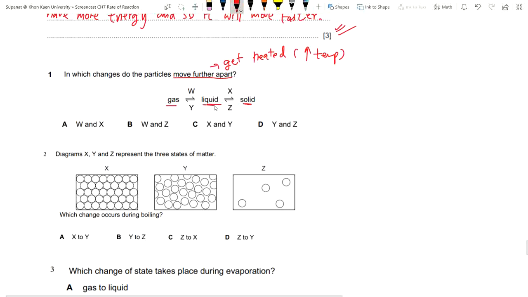From solid to liquid, the temperature increases, and from liquid to gas, the temperature increases. So that means the change in Z and the change in Y make the particles move further apart. So the correct answer is D, Y and Z. Okay?